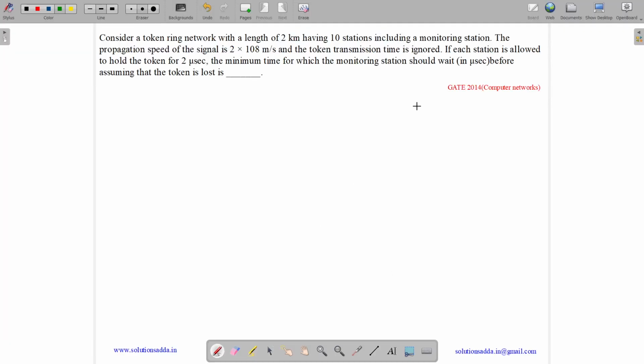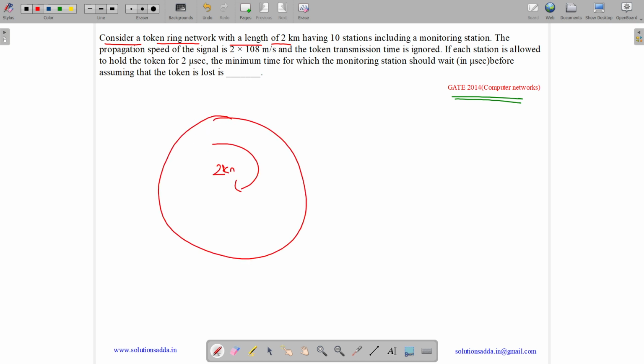This question belongs to the computer networks subject and was asked in GATE CSE 2014. The question states, consider a token ring network with a length of 2 km. So we have a token ring network with a total length of 2 km.